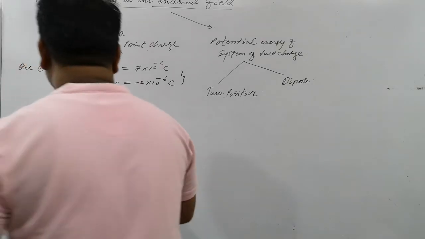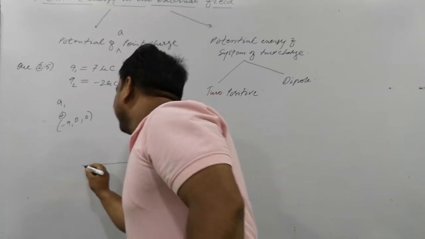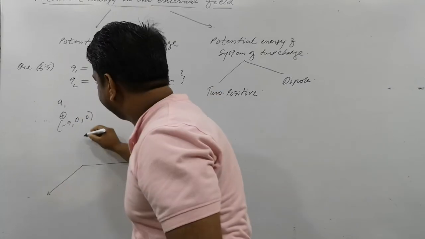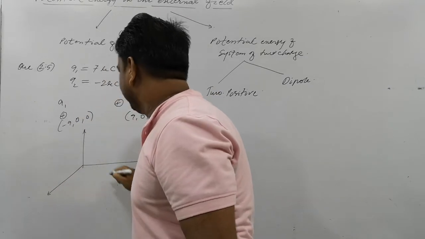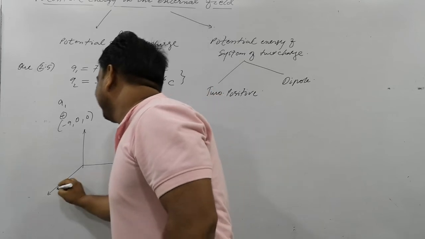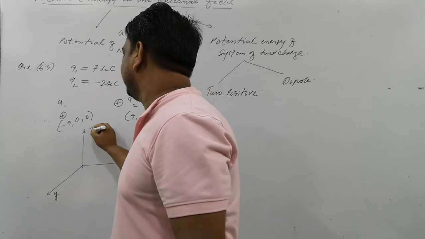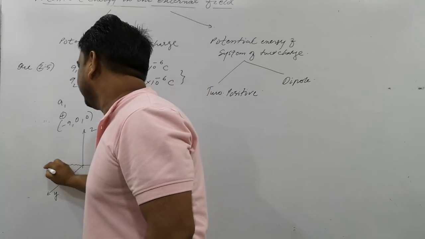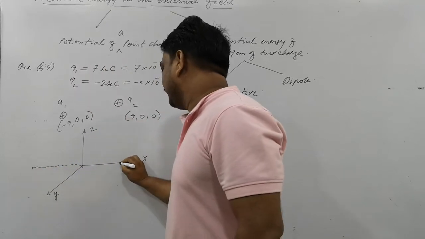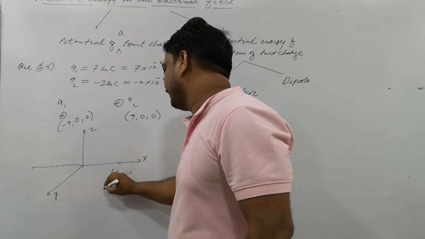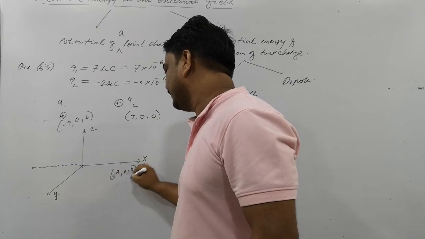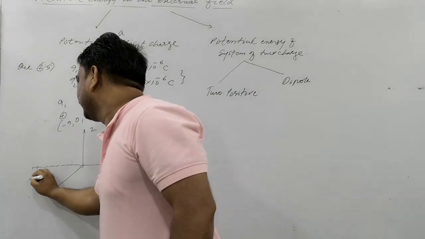Why? Because you can see here, this is the positive x-axis. This is y, this is z. And here it is x, okay? So the coordinates are +9, 0 and 0. And what is the coordinate here?